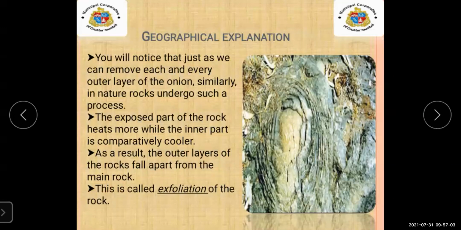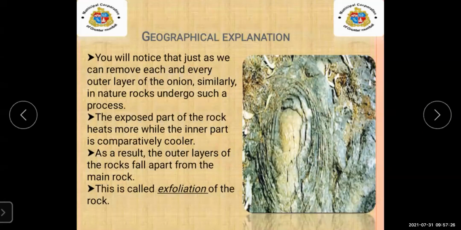This is called exfoliation of the rock. Here we have learned the new term, exfoliation. As a result, the outer layer of the rock falls apart from the main rock.